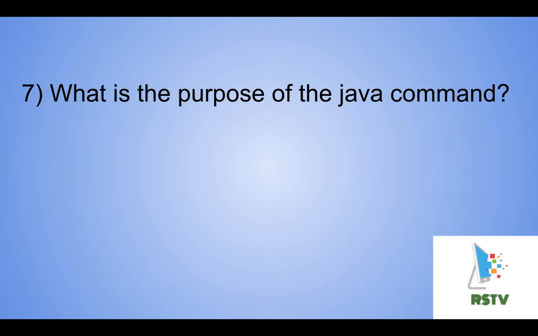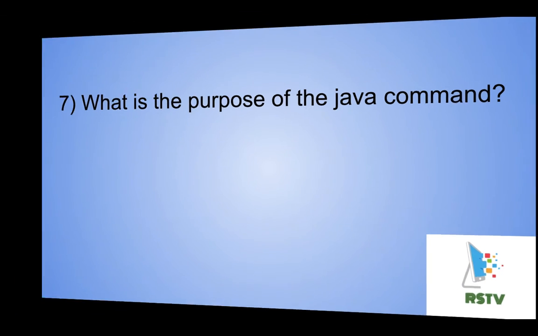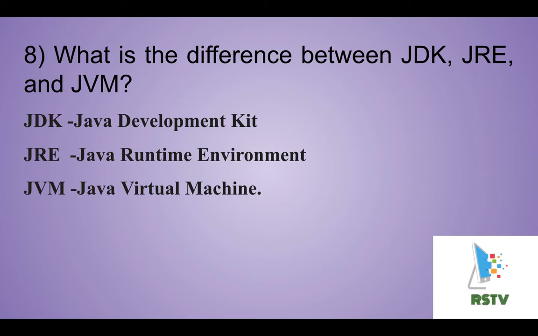Next question is, what is the difference between JDK, JRE and JVM? You know, guys, JDK, Java Development Kit. JDK is a software development kit, whereas JRE is a software bundle that allows the Java programs to run. Whereas JVM is an environment for executing the bytecode. You know, right? JDK is a Java development kit. JRE is a Java runtime environment. JVM is a Java virtual machine.